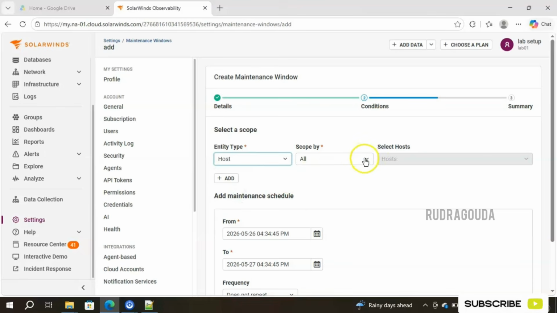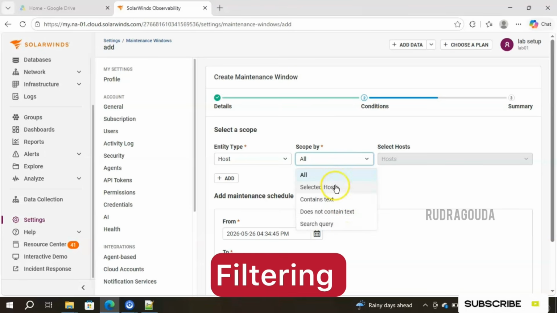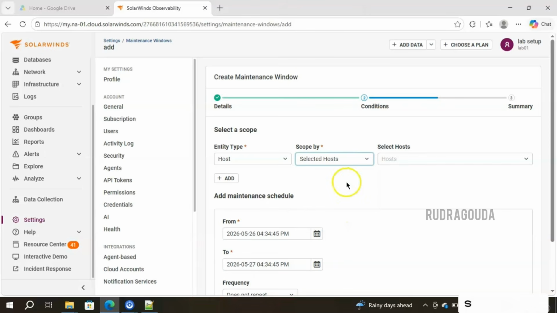Then I want to filter the host by using the selected host or contains text, does not contain text, and search query. These all options are available. I will use the second option to keep it simple, that is selected host. And from this section, I will select the host.